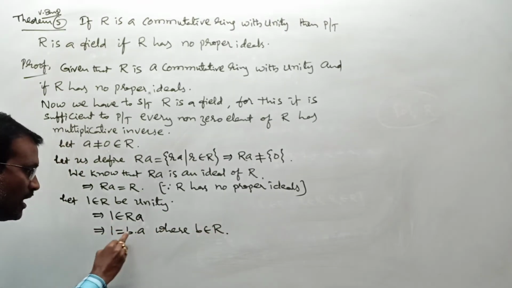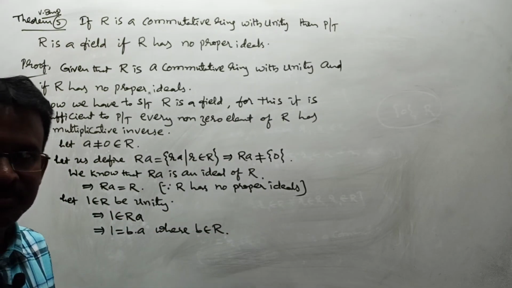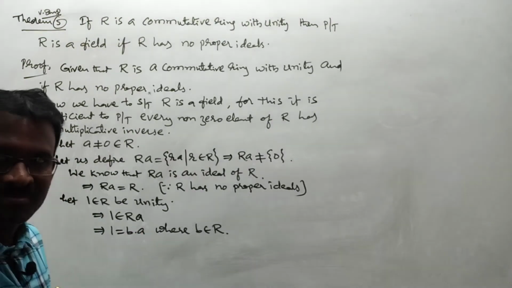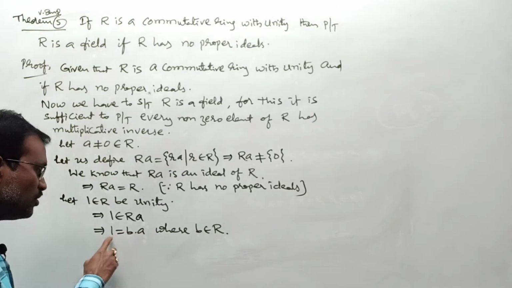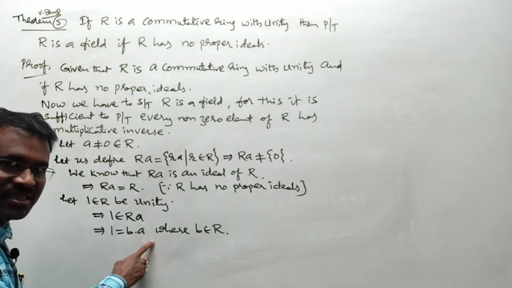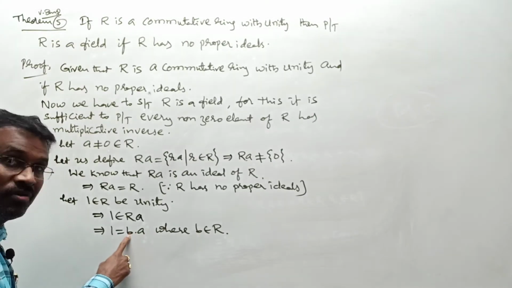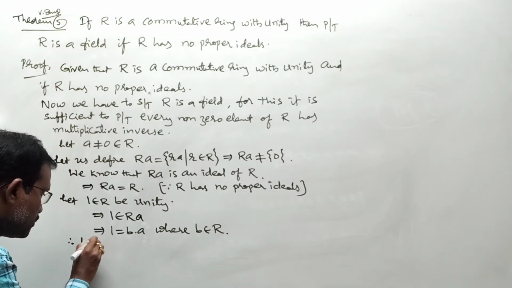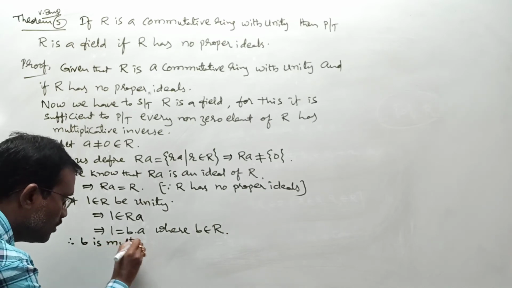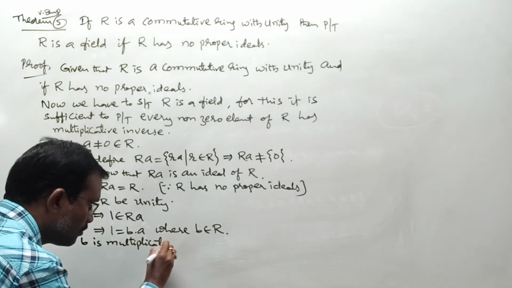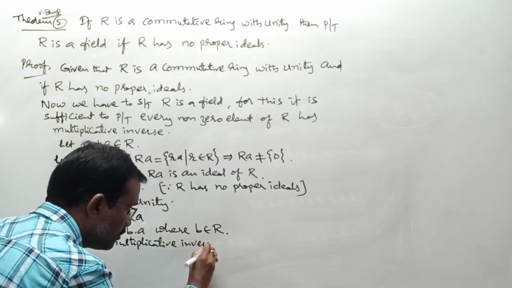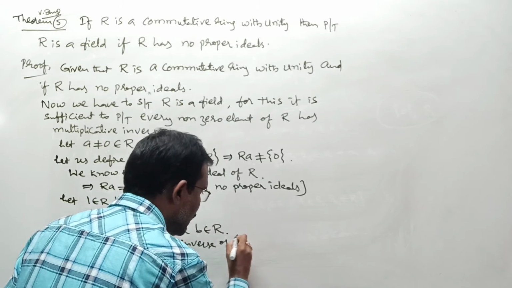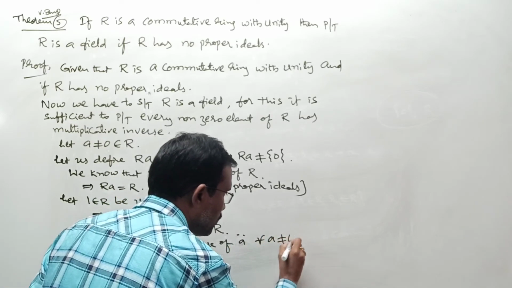So that 1 can be written as B into A. Any problem is there? From this what do you say? Is B the multiplicative inverse of A or not? If we multiply these two and get the unity element, then these two are inverse to each other. That means B should be the multiplicative inverse of A. Therefore B is the multiplicative inverse of A.